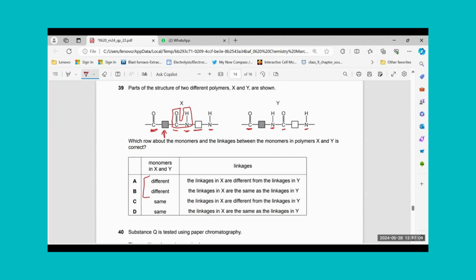Any one of A or B I will go for. Now, it says the linkage in X is different from the linkage in Y. No, NHCO is polyamide, amide linkage. CONH is also polyamide linkage. So the linkage in X is the same as the linkage in Y. B should be the right answer.